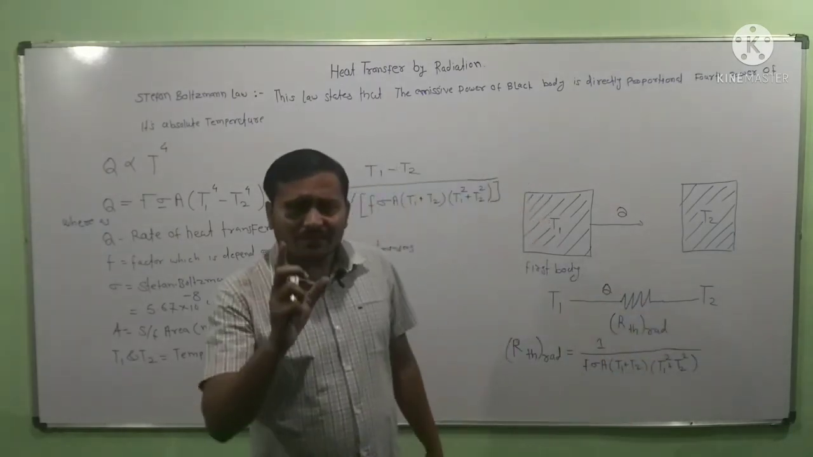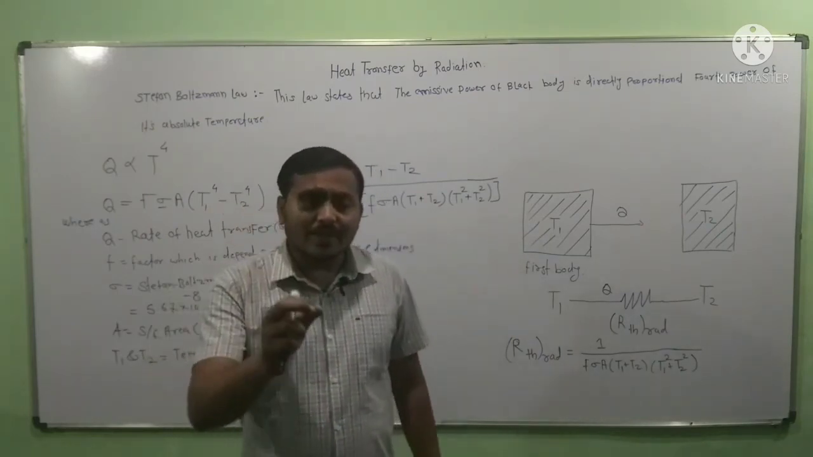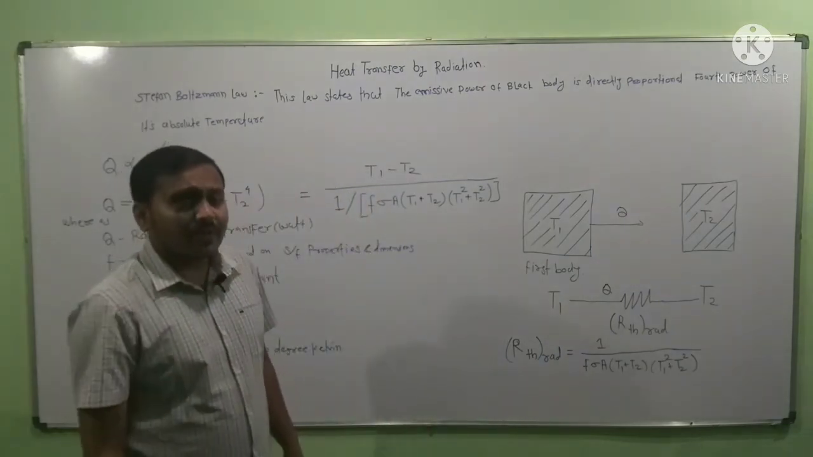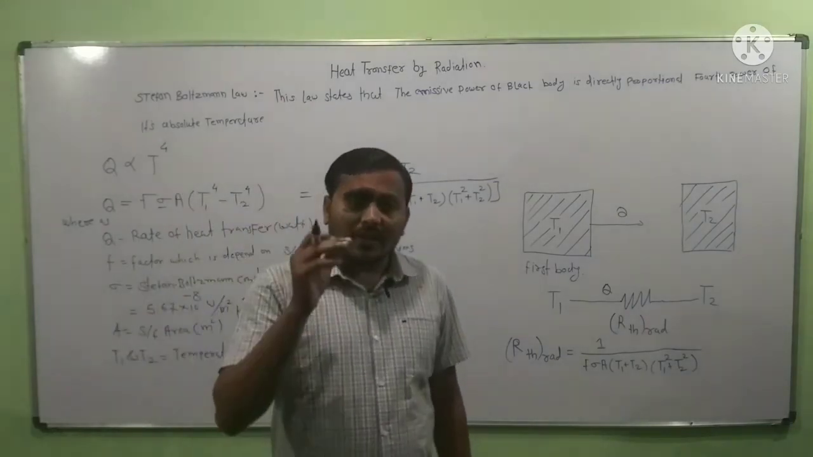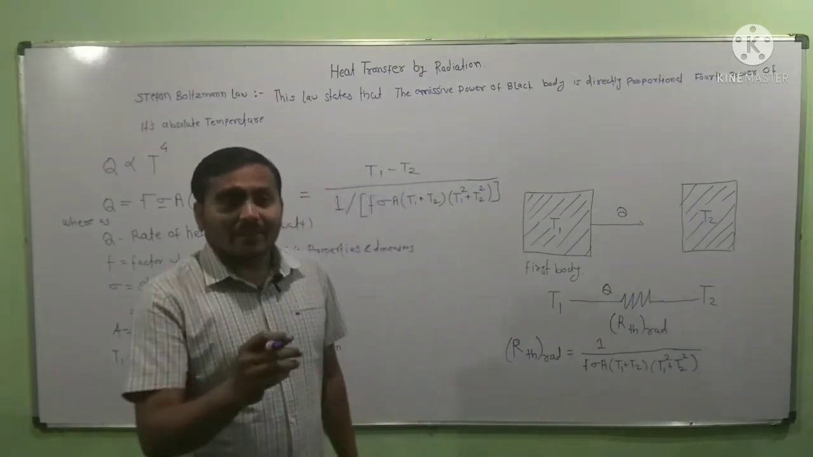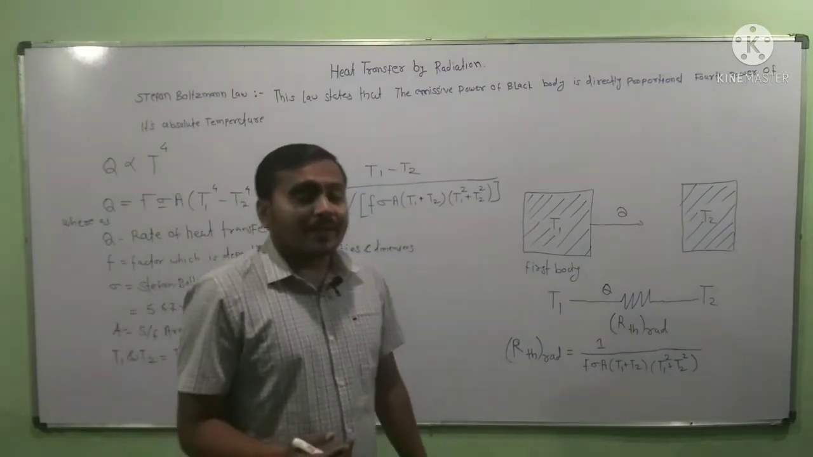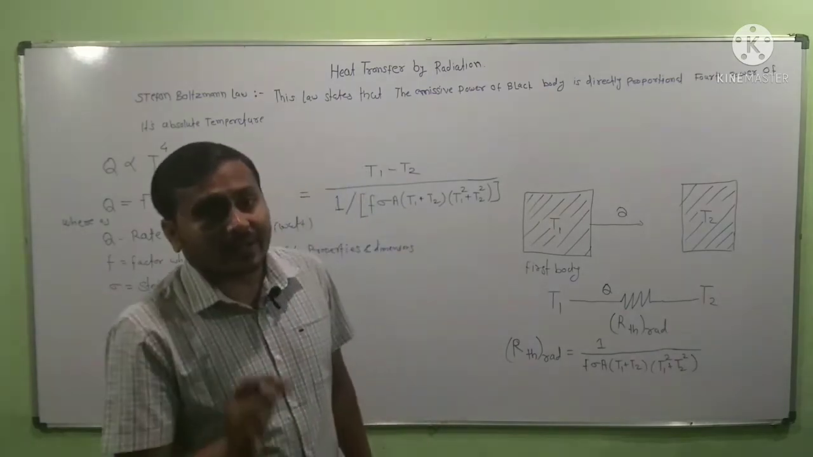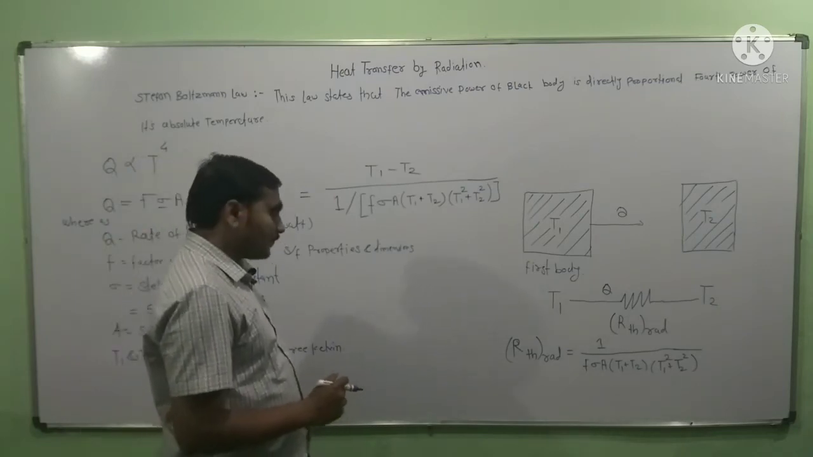Wherever there is flow of heat or flow of electric current, a resistance must be there. That resistance depends on the conductivity of the material. A material having higher conductivity has low resistance, and a material having low conductivity has high resistance. Conductance and resistance are reciprocal to each other.